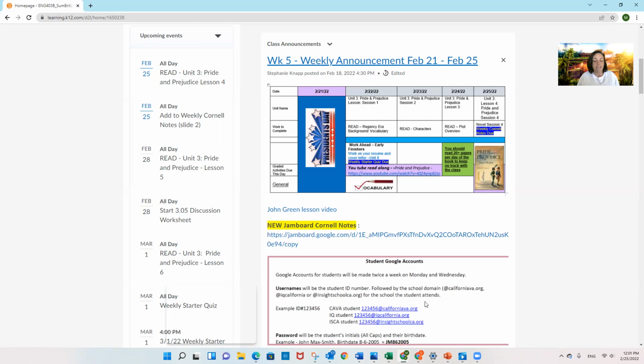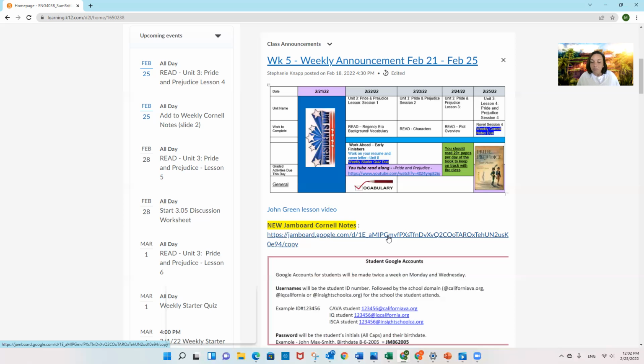I have not limited usage of this Jamboard to only California school Google accounts, but you can use them if you want to. So personal account is okay. Log in first, then click this link once, and then it will be in your Jamboards in your Google apps on the Google Suite, and I'll show you how to find it. I think the way I show you will be helpful.